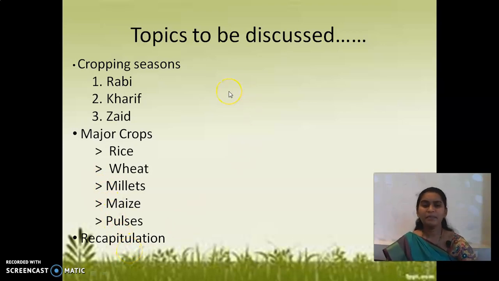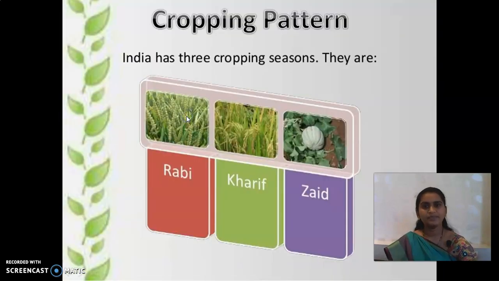Okay. But here, children, the maximum things you have to remember, that is very much important. Here you cannot write in your own way. These are all facts you should remember, and you have to recollect them every now and then, only then will it be useful for you. Okay? So, the first thing we can see is the cropping pattern.